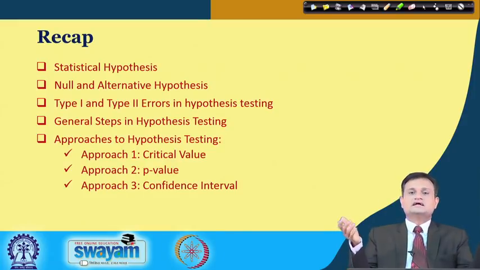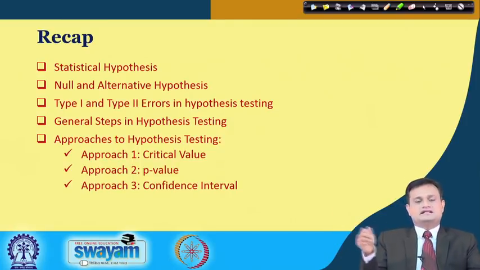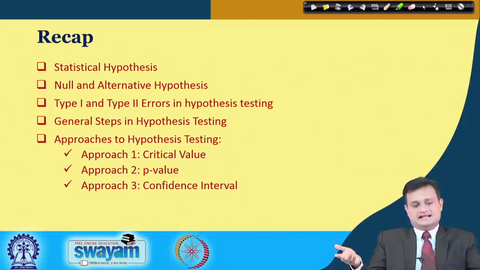I can only say that at some level of significance alpha and type 2 error beta, I would accept or reject this claim. Type 1 and type 2 errors are inevitable, but you choose the appropriate level depending upon the situation and the impact of making a wrong decision through inferential analysis.